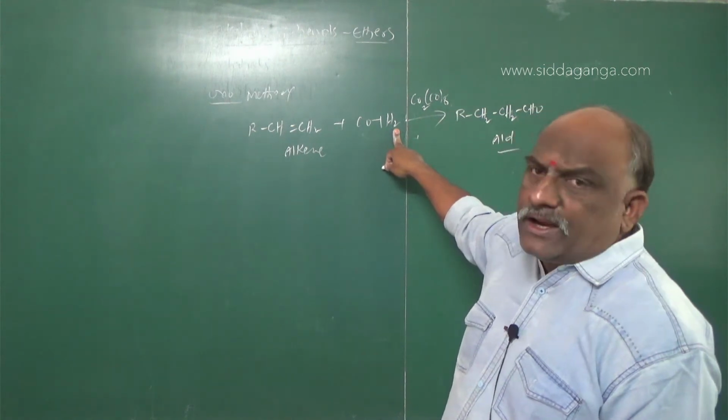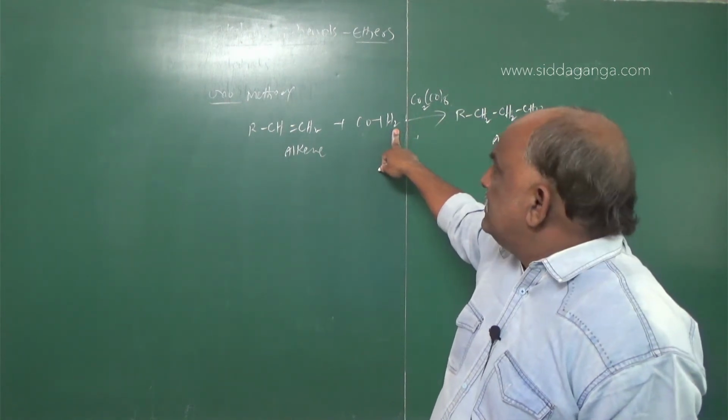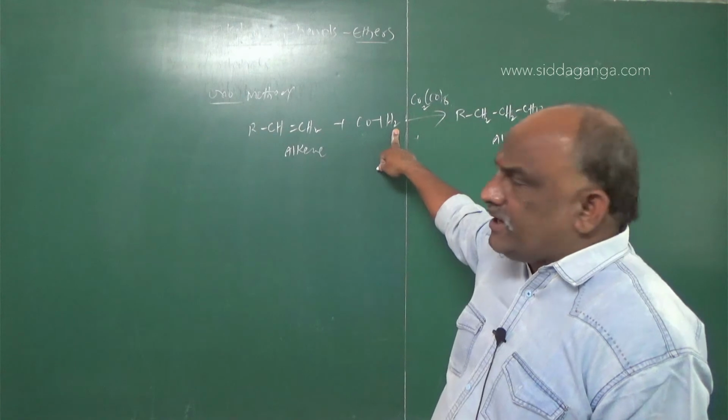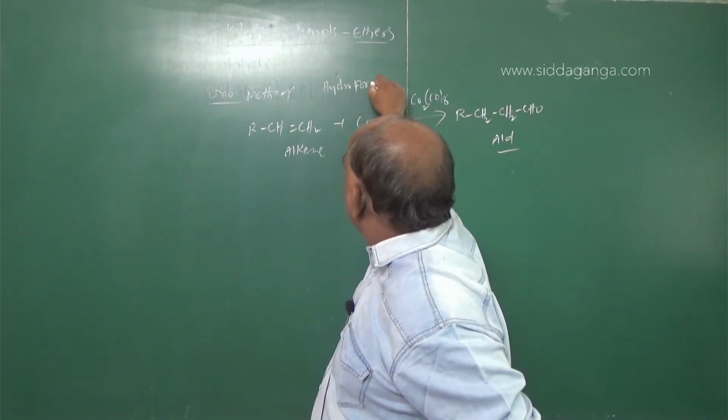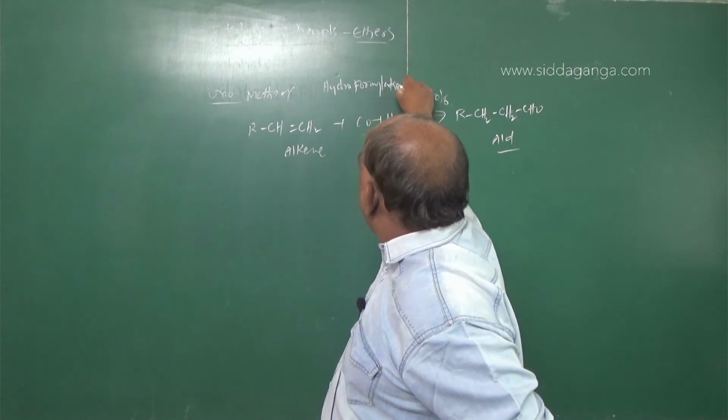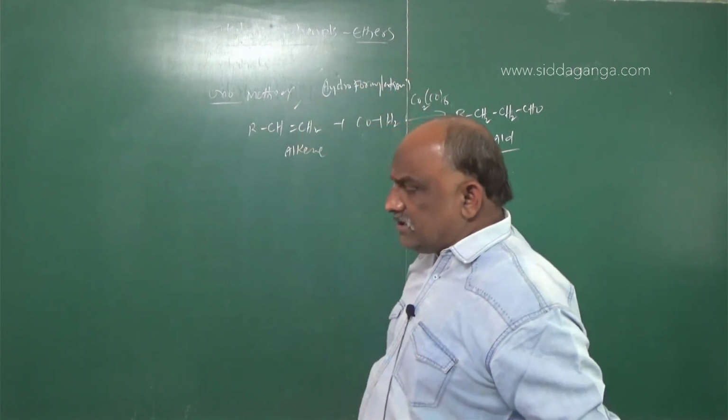CO plus H2 is nothing but water gas. This reaction is also called hydroformylation, or it is also called the oxo method.